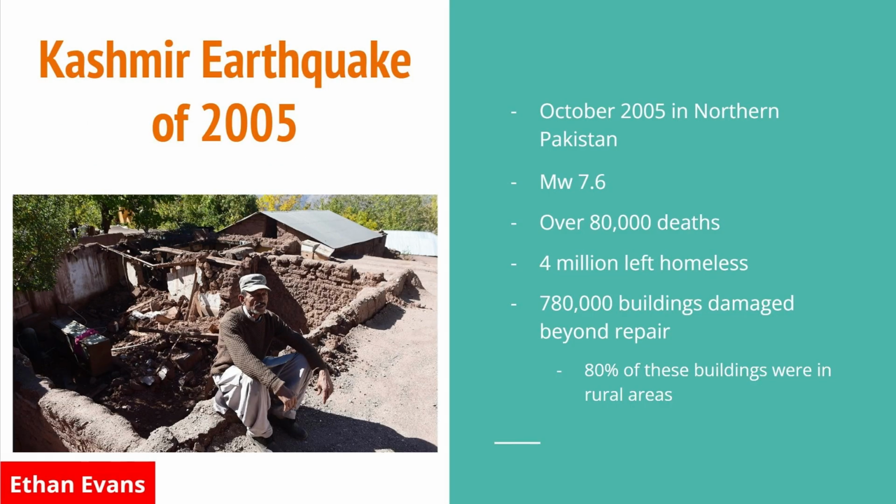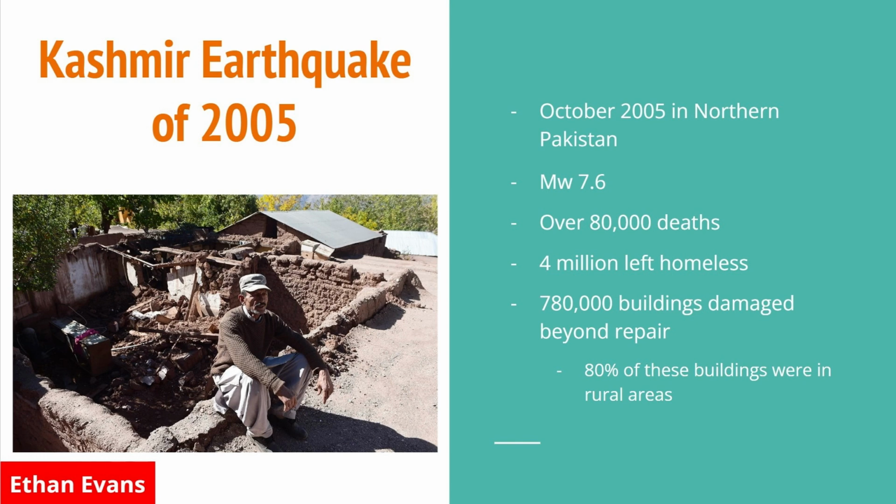One example I want to talk about is the Kashmir earthquake of 2005. It's one of the largest and most catastrophic earthquakes in recent history. It occurred in October of 2005, specifically in northern Pakistan, and a little bit of India was also affected. It had a magnitude of 7.6, and over 80,000 people died, 4 million people were left homeless, and 780,000 buildings were damaged beyond repair.